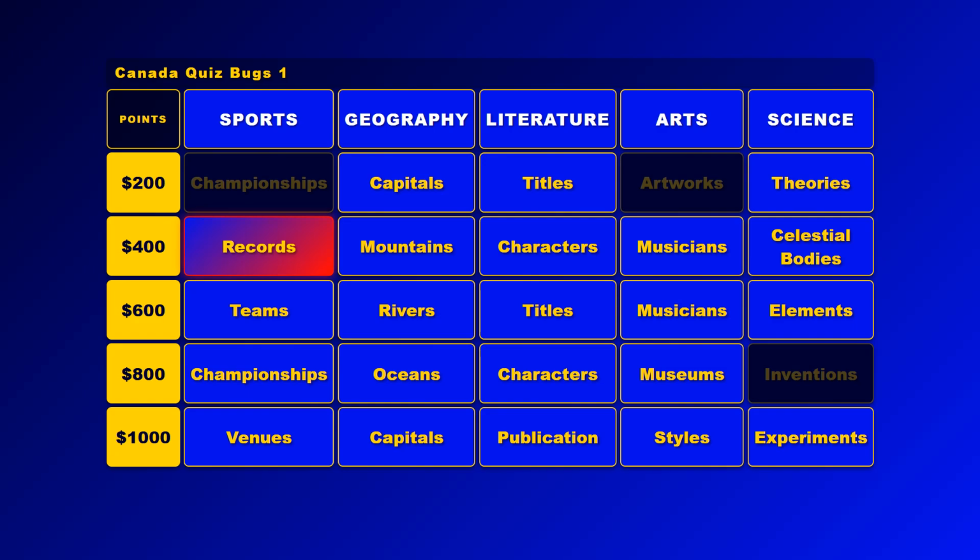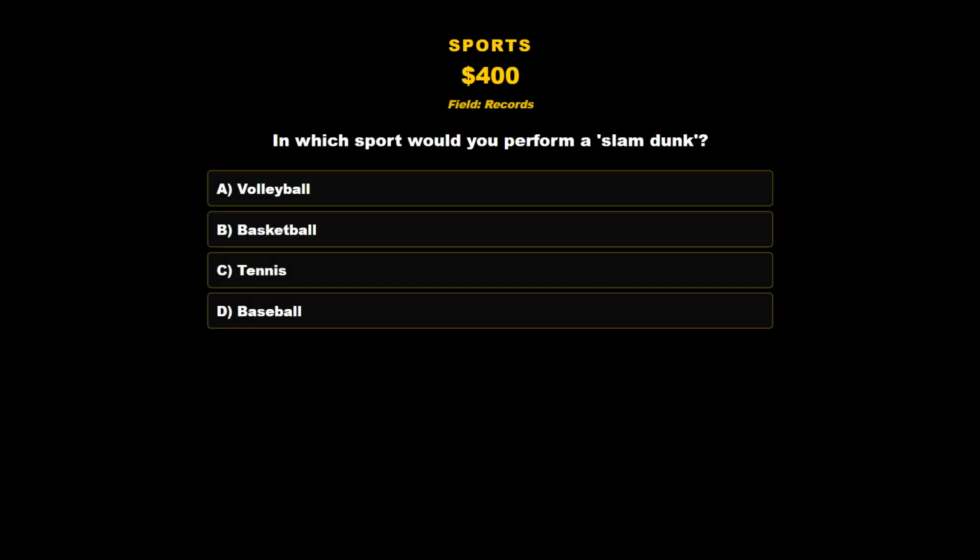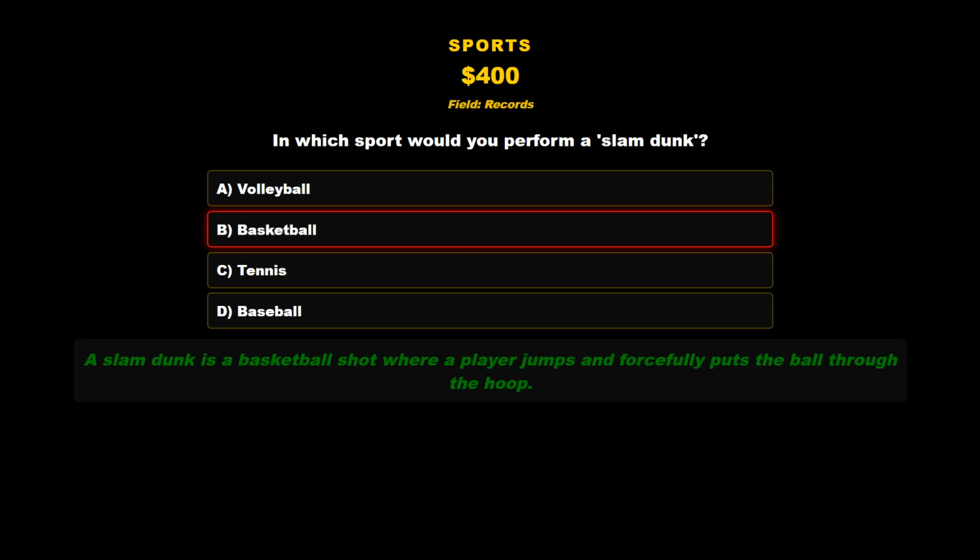Sports, records for 400 points. In which sport would you perform a slam dunk? A. Volleyball. B. Basketball. C. Tennis. D. Baseball. That would be B. Basketball. A slam dunk is a basketball shot where a player jumps and forcefully puts the ball through the hoop.